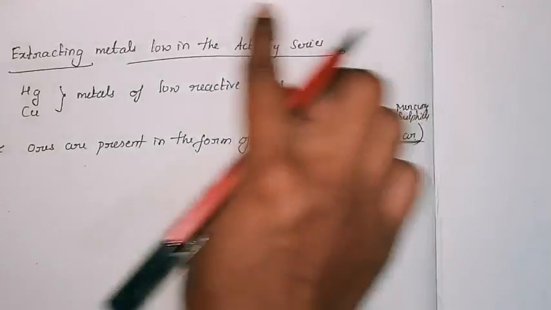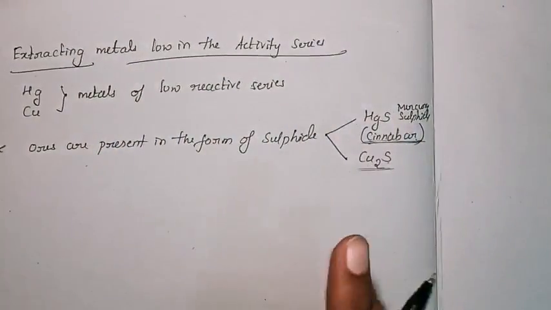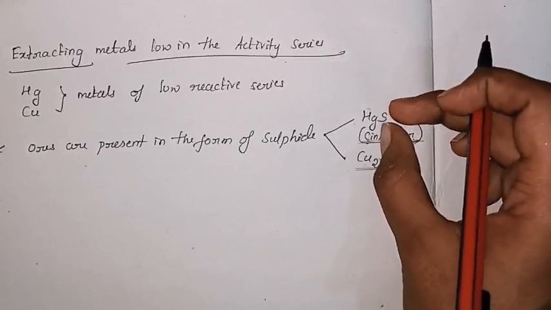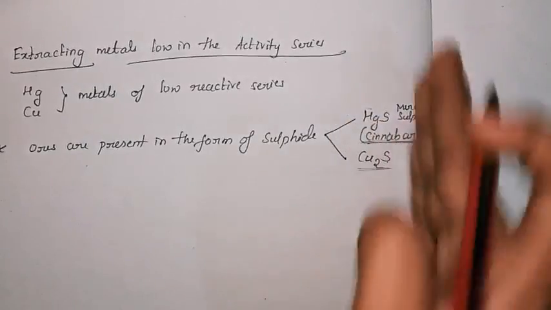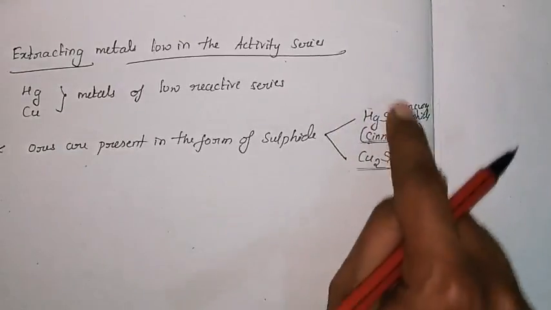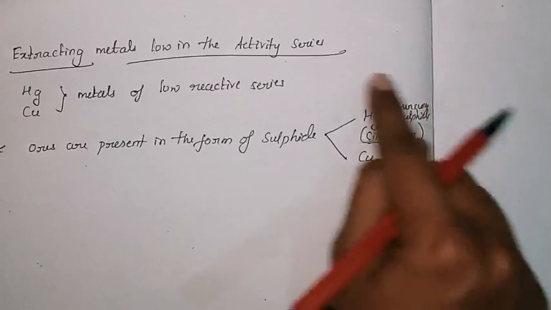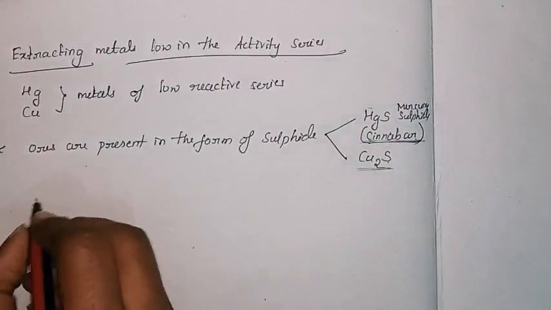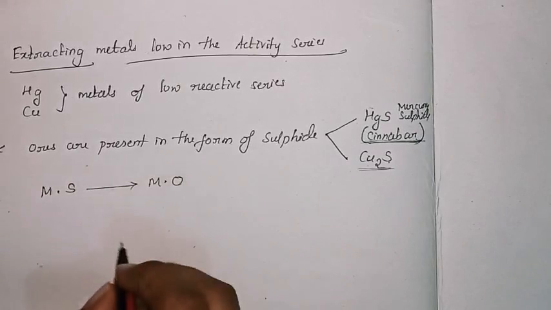Now, as it is the low reactivity series, it is not possible to extract in one step. Whenever there is a sulfide, it is not easy to break the bond between these two elements. That's why first we convert this mercury sulfide, or metal sulfide, to the metal oxide. That means the first step is converting the metal sulfide to the metal oxide.